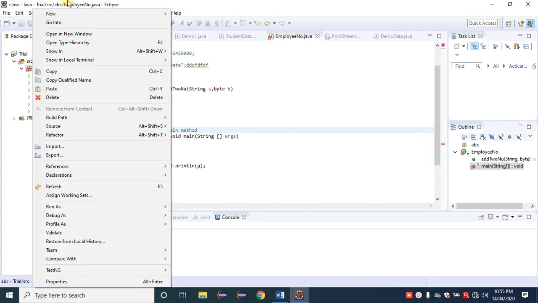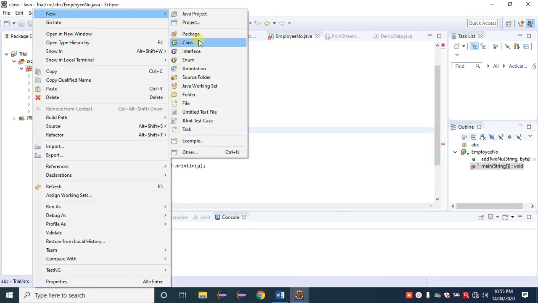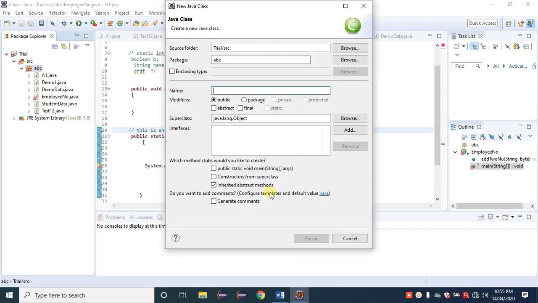We are creating a Java class in Eclipse named Student, with a capital S, and then we need a main method.